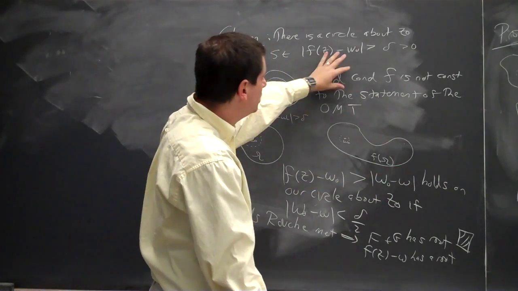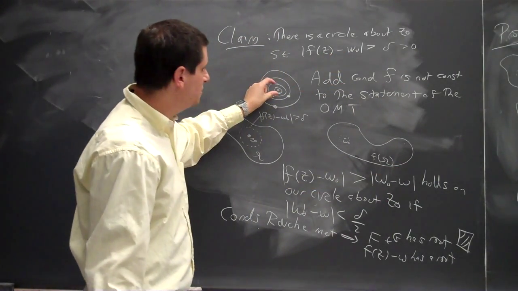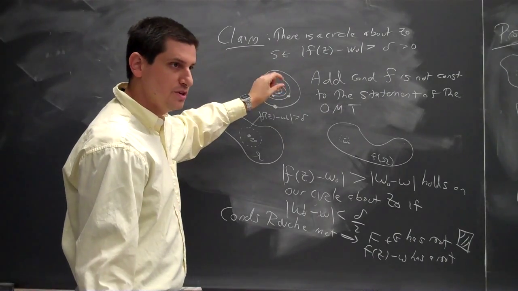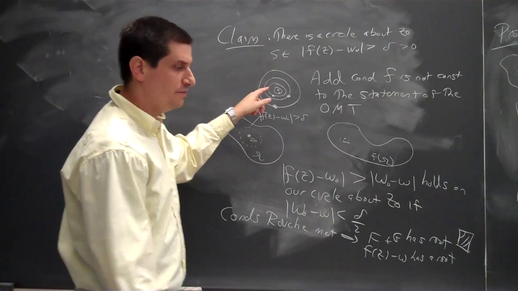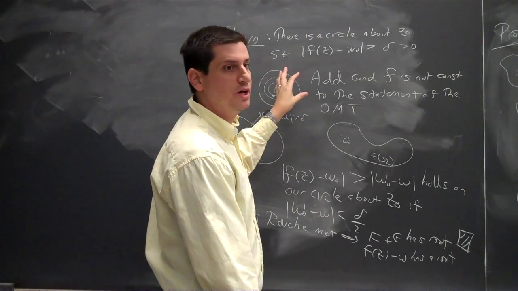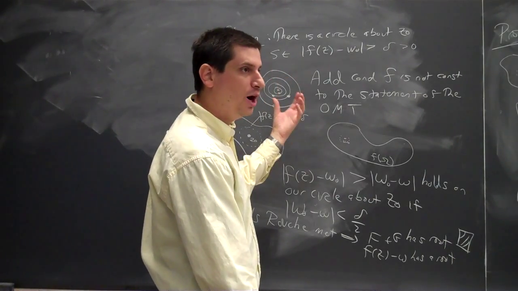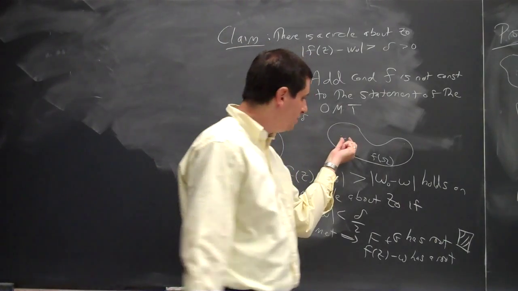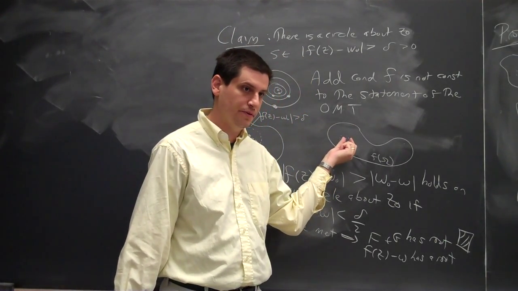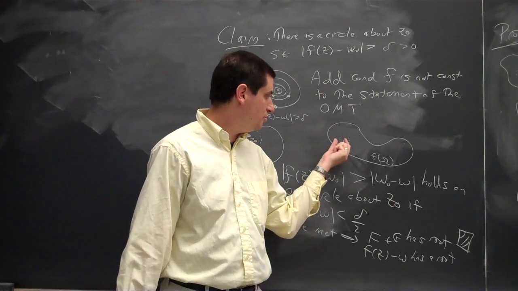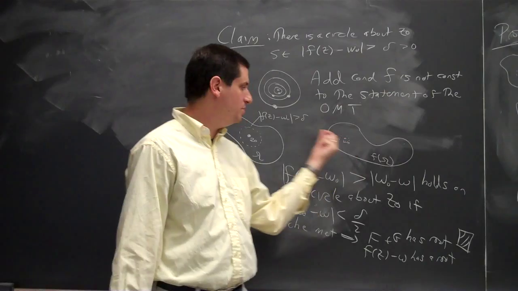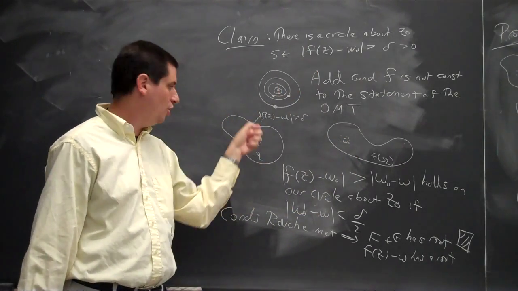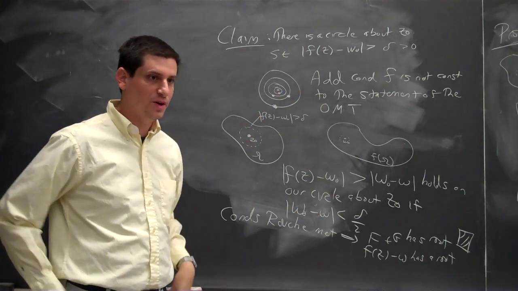Sure. I look at this and say I can choose some radius, some circle in Omega, such that |f(z) − w₀| is greater than δ. Now that I know how big that is, I decide how big a circle I want about w₀. I want my circle so small that |w₀ − w| is less than |f(z) − w₀| on the boundary. And we can just pick that then?